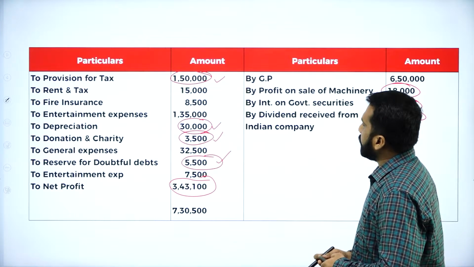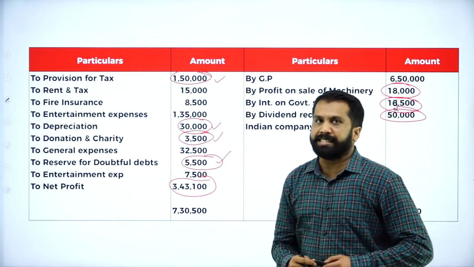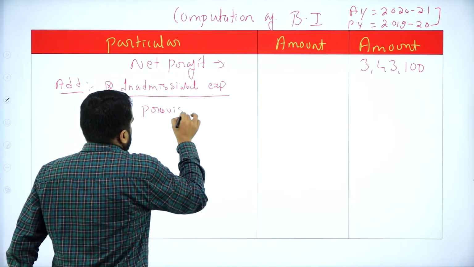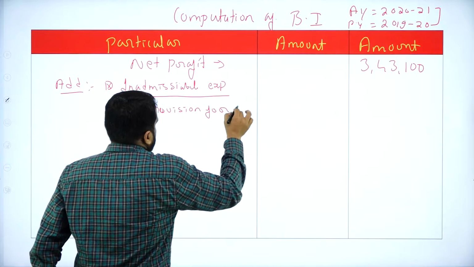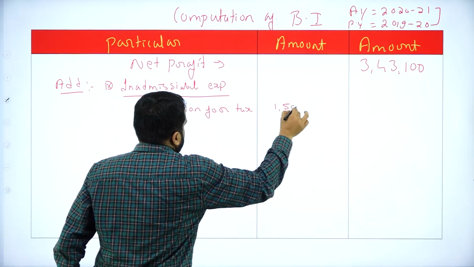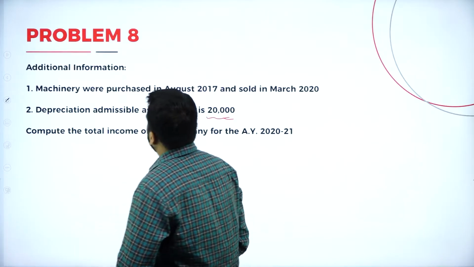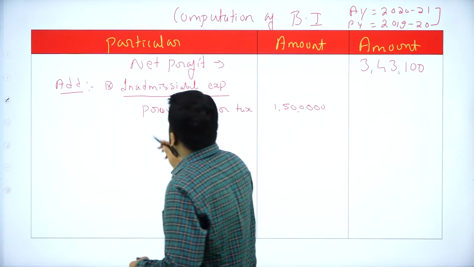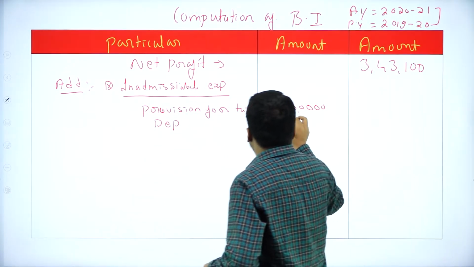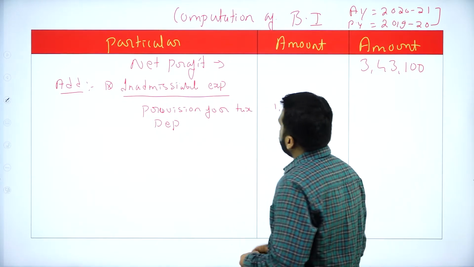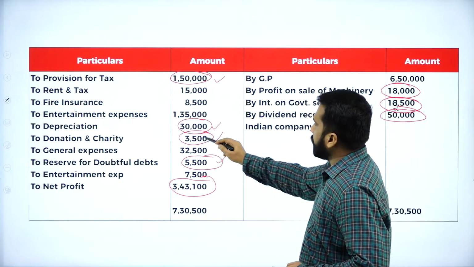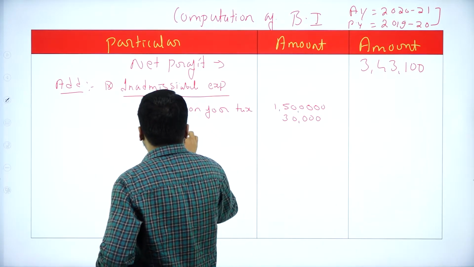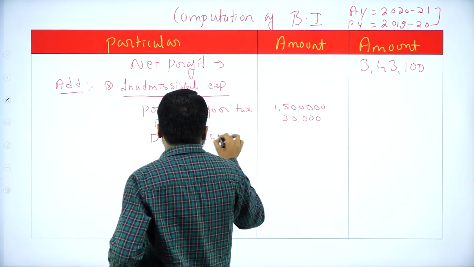What are the inadmissible expenses? We already marked them here. First one, provision for taxation, 1,50,000. Next, after that we have depreciation, 30,000. Next, after depreciation, we have donation and charity, 3,500.